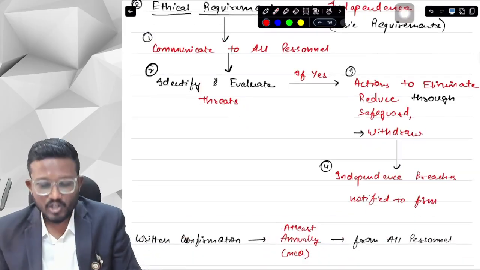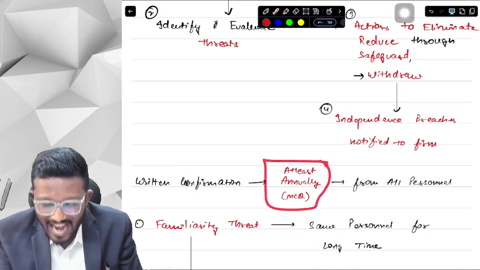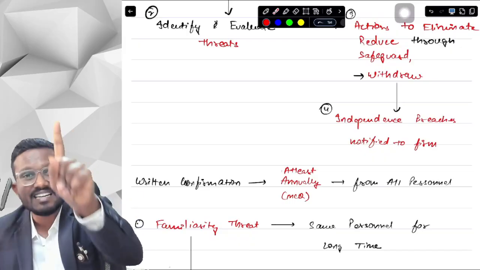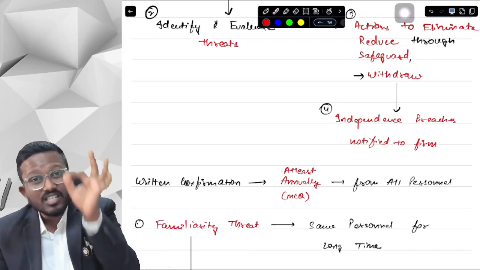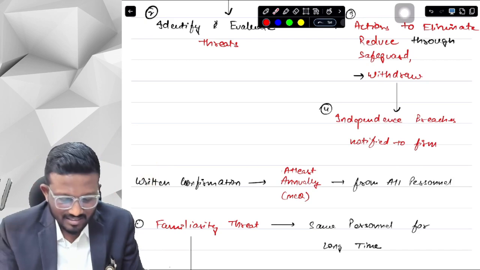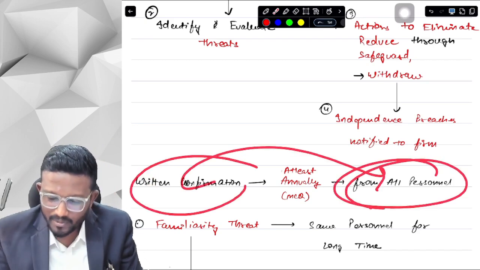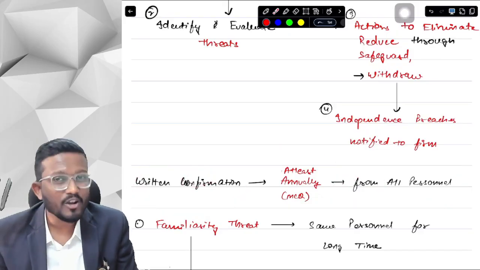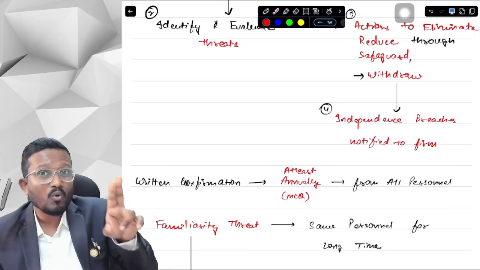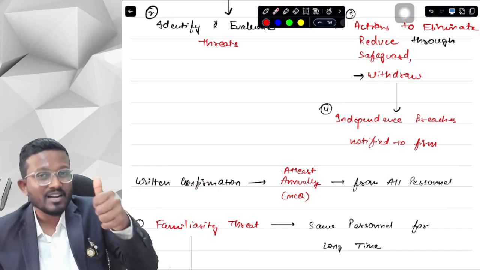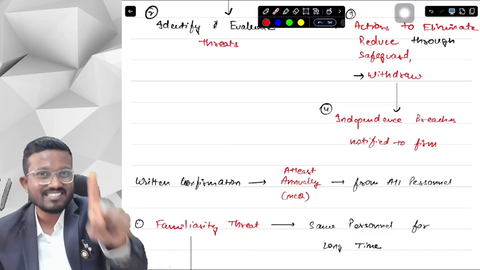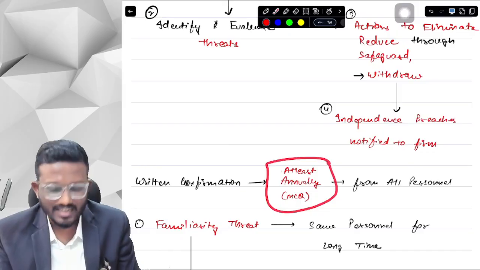This written confirmation should be obtained at least annually. Here this is an MCQ point, at least annually. What does at least annually mean? That at least once in every year you should obtain this written confirmation from all the personnel. Can we obtain monthly? Yes. Can we obtain half yearly? Yes. Can we obtain once in 2 years? No, you cannot do that. You should at least ask for the written confirmation once in every year.